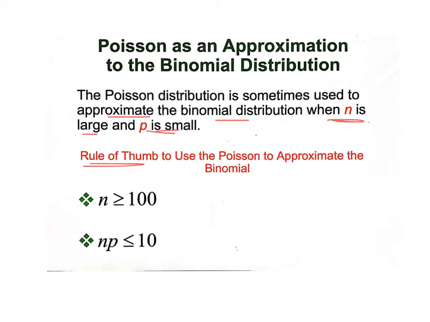We have a little rule of thumb, not the range rule of thumb, for when you can do that. And that is if your n, which is your number of trials, is over 100. It's good to do that when your n is so big, because doing a binomial when n is so large would be very cumbersome, very difficult to work out. And your n times p, which is your binomial mean, by the way, must be less than 10. You need both of those things to happen in order to use the Poisson as an alternative to doing a binomial.